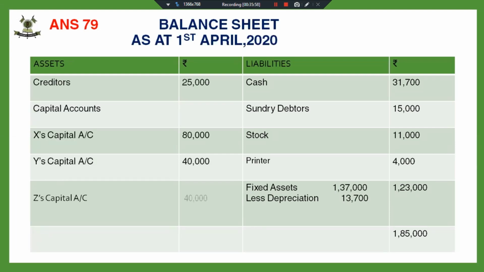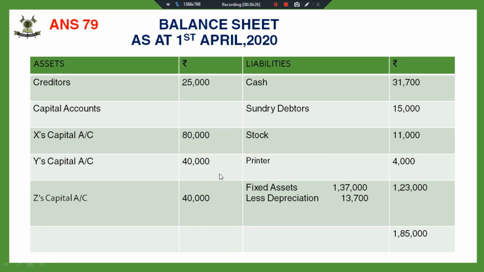Now these are the capital balances. The capital balances appearing in the balance sheet will be in the new profit sharing ratio, that is 2:1:1. So whatever adjustments we have made in the capital accounts have been made through cash. Rest all the things are same. We have reduced the value.